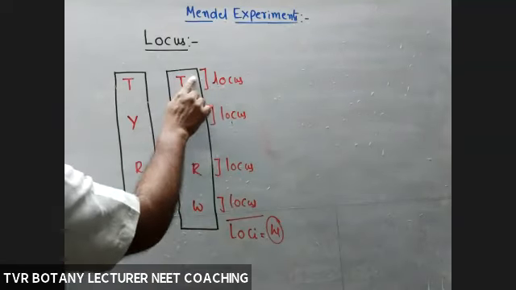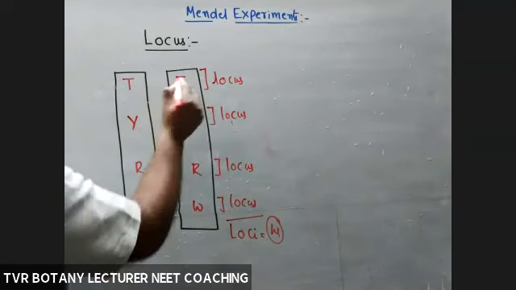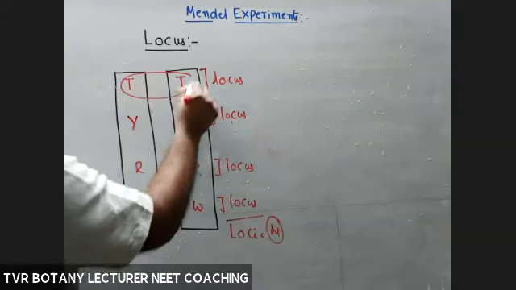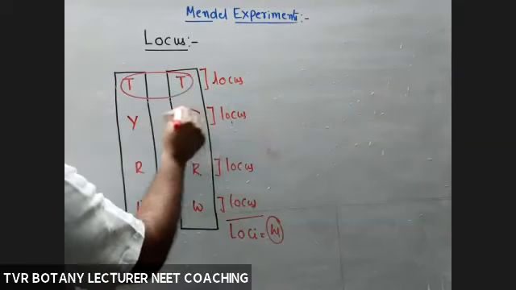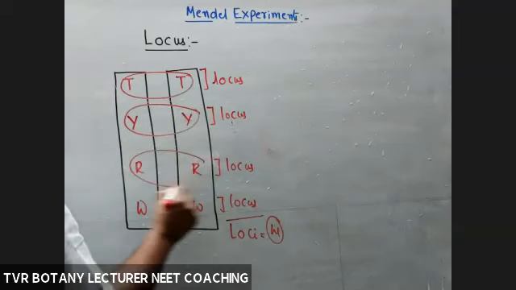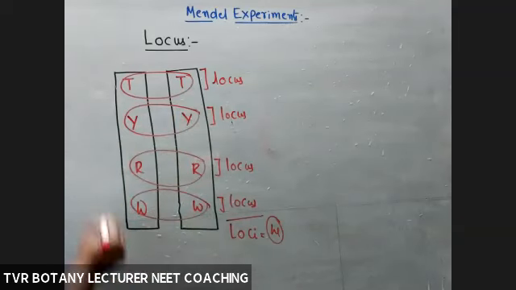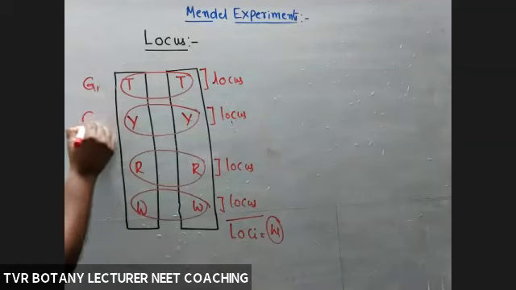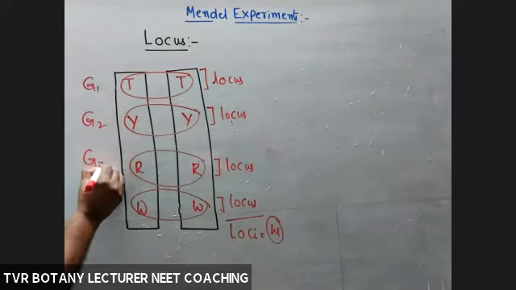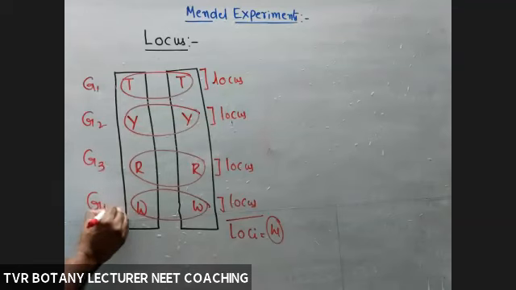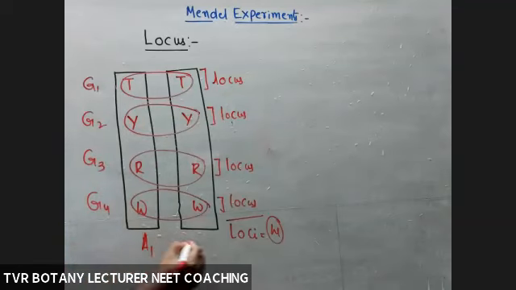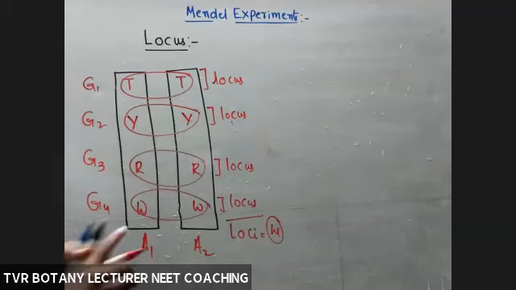In this locus, how many genes? One only. This is a one gene represented by same type of alleles. So gene 1, gene 2, gene 3, gene 4. Allele 1, allele 2. Okay. So that is about locus, location. Right? Is it clear? Next.